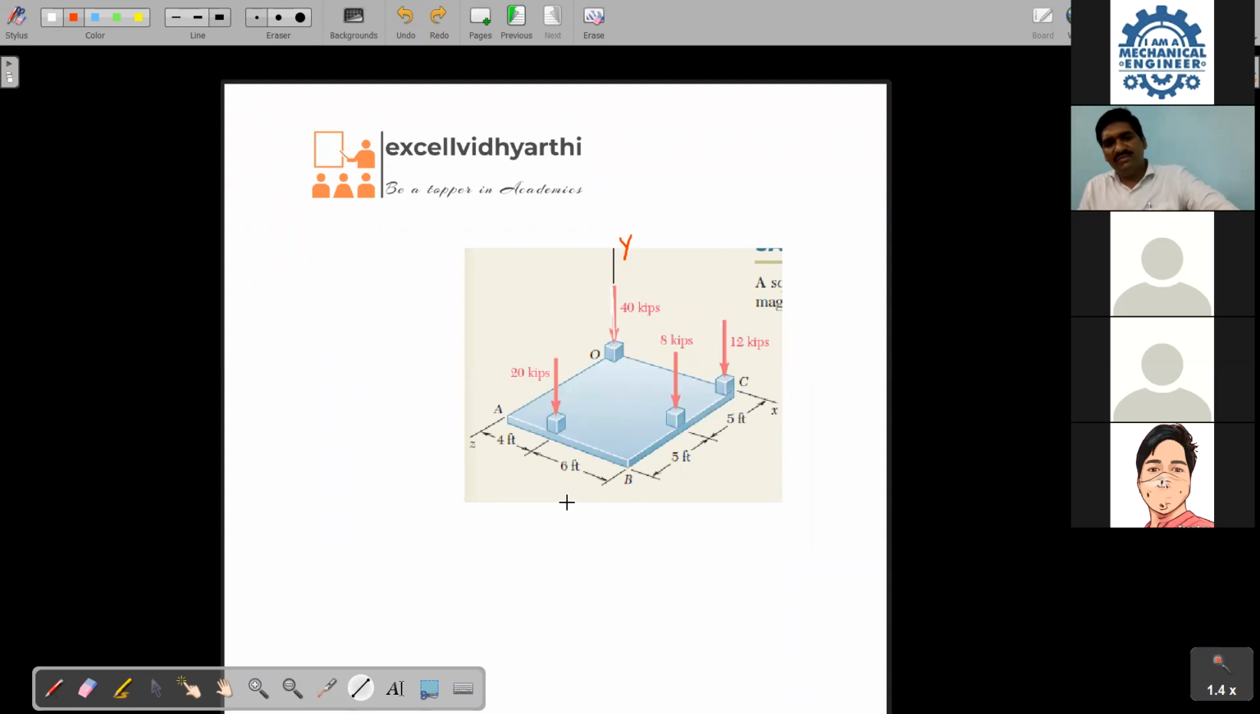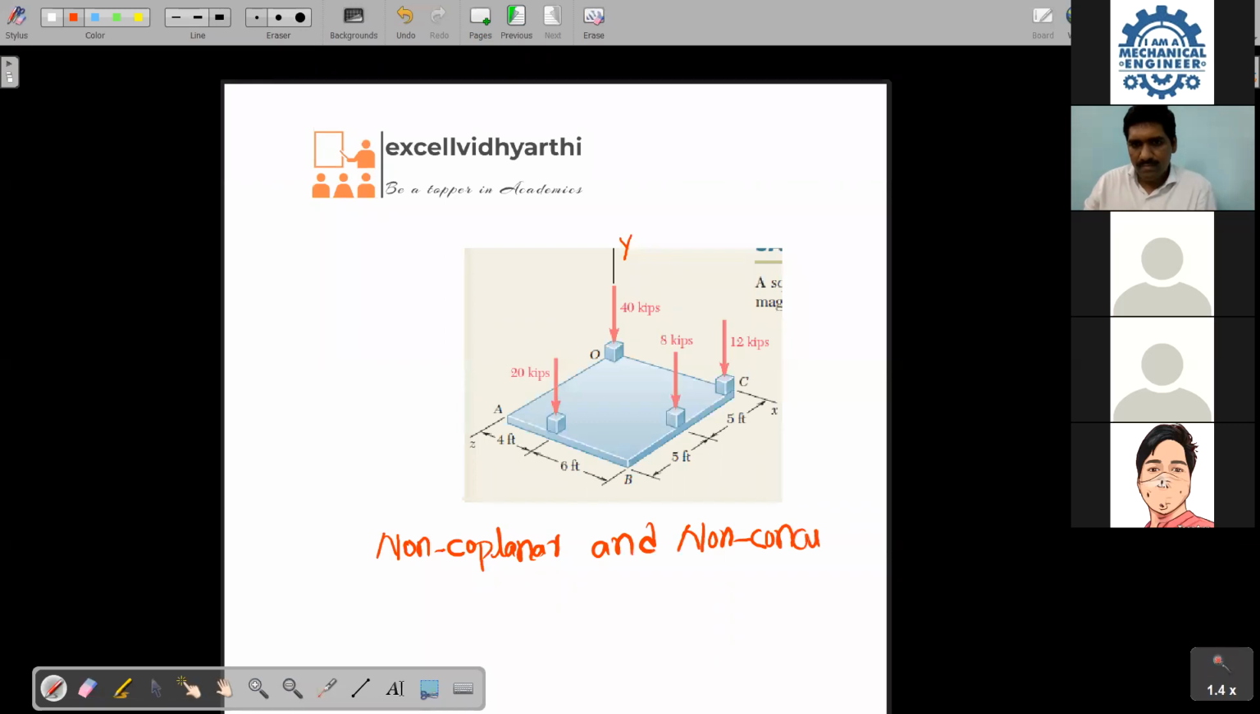And these are the actual figures. Therefore, this can be called, here I am writing, non-coplanar and non-concurrent. Okay, that is the case.